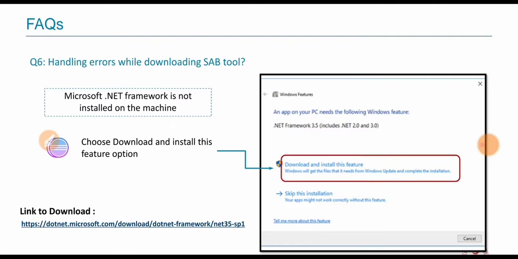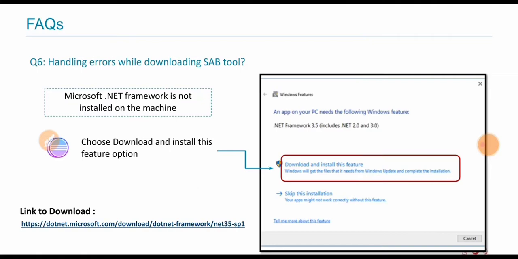Go to system preferences in the control panel. We found that the Microsoft .NET Framework on Windows 10 must be installed on your PC, otherwise you can't access the online examination. So this is question number 6. We hope you understand handling errors while downloading the SAP tool. Disable your antivirus first, then install Microsoft .NET, restart your system, and then install the SAP tool.